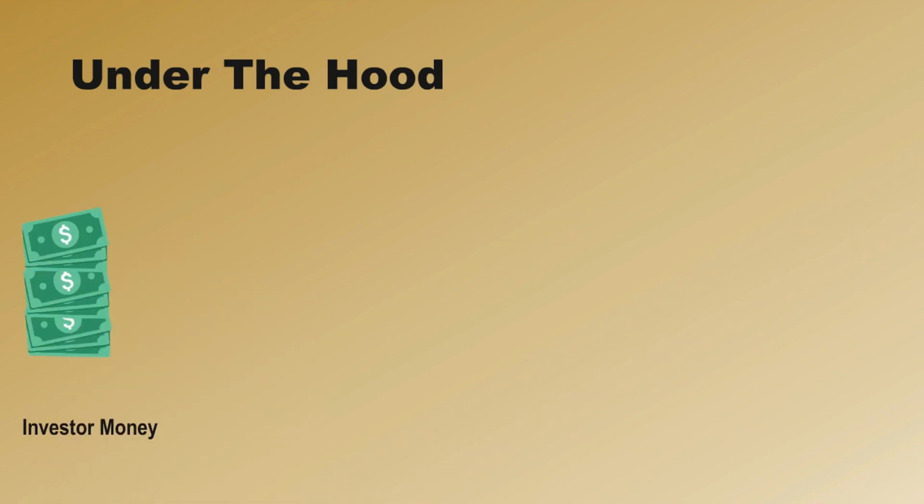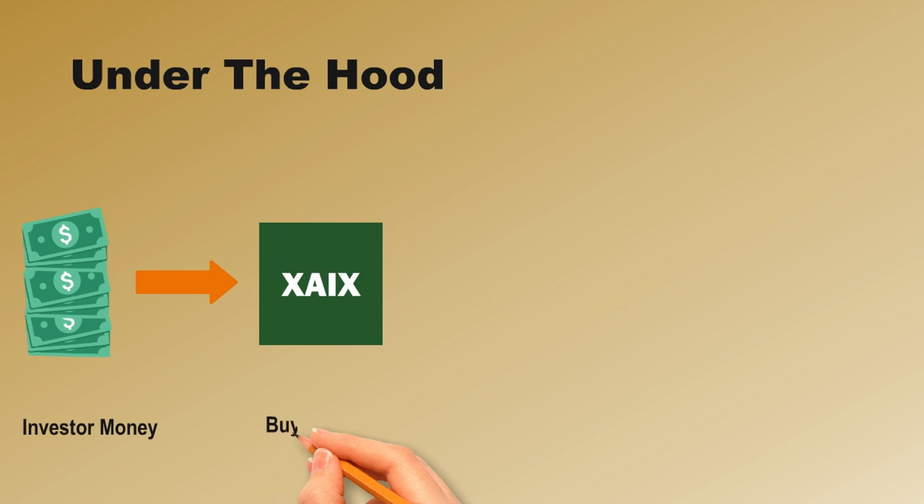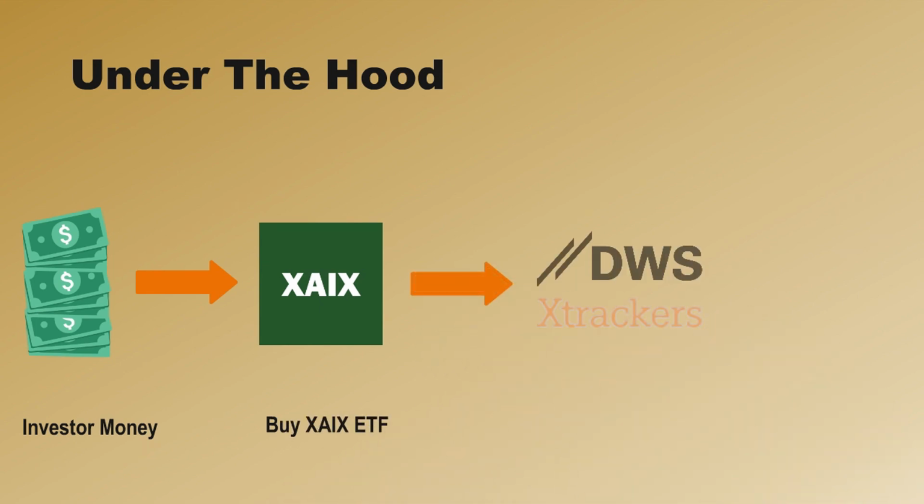Let's see what happens under the hood. When you invest your money, for example in XAIX, your money goes to the ETF issuer, which in our example is DWS Xtrackers. This company will manage your money, and as you buy this ETF, it's going to buy for you all the different stocks included in this ETF.